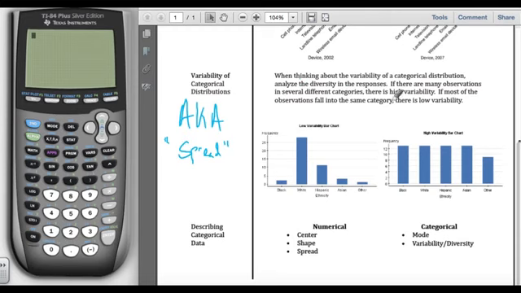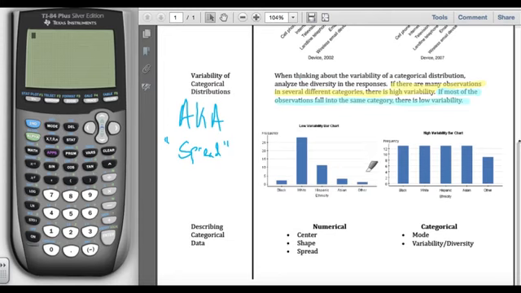If there are many observations in several different categories, there is high variability or high spread. The data is very spread out. However, if most observations fall into the same category, there is low variability.